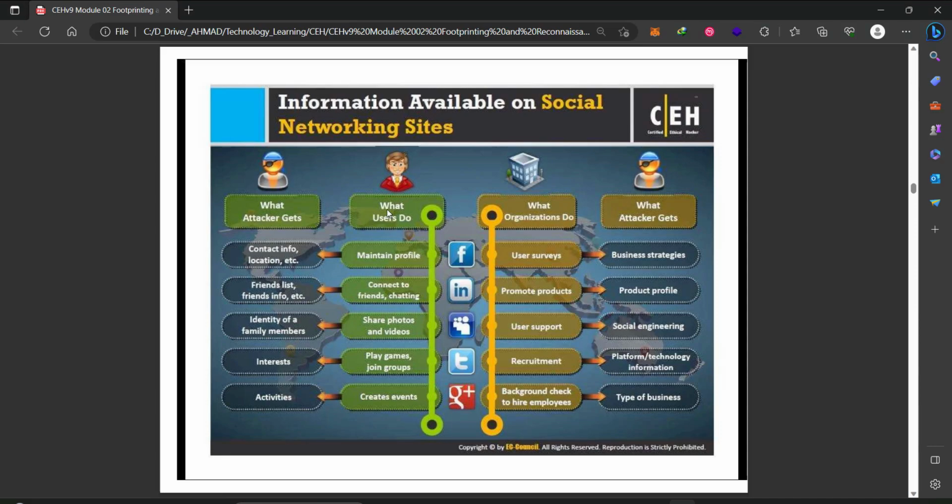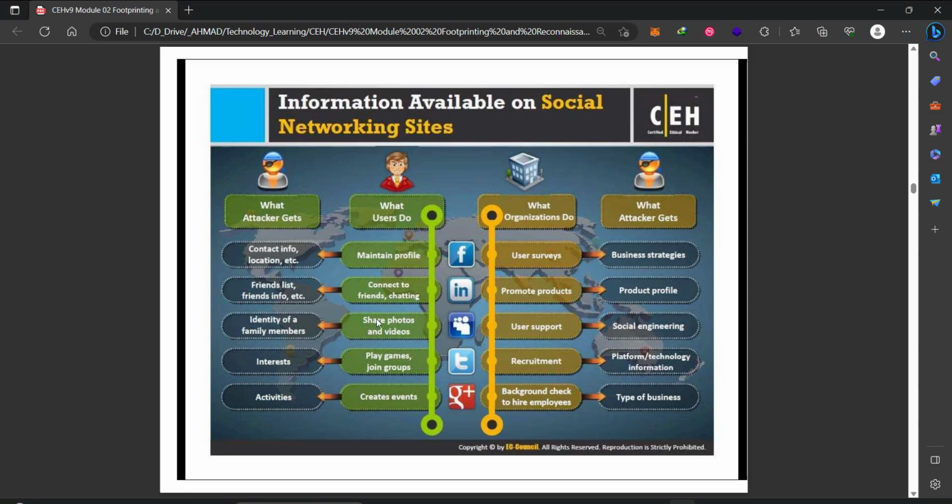And what the users do, the employees as well, they do their normal things. They maintain the profile, they keep updating it, and that is feeding the attacker. When they connect to a new friend and chat with them, the attacker will know because he's monitoring the friend lists. When they share photos, share videos on their profiles, the attacker will know.